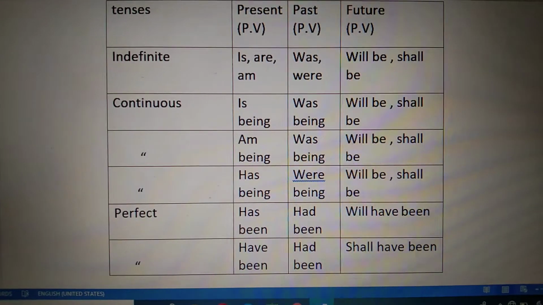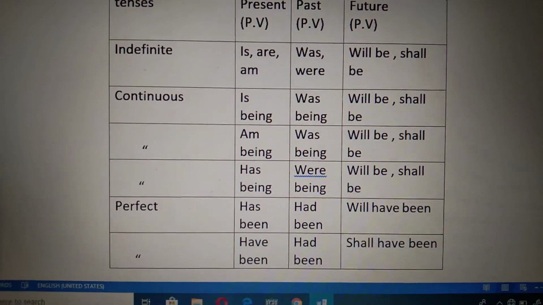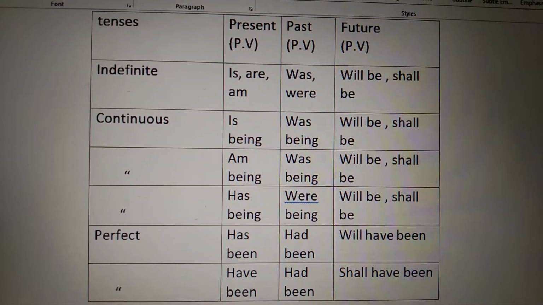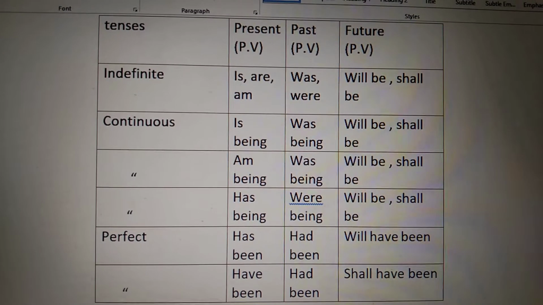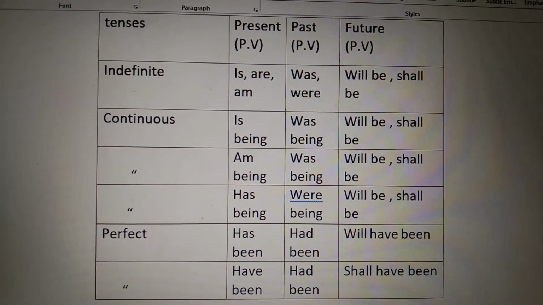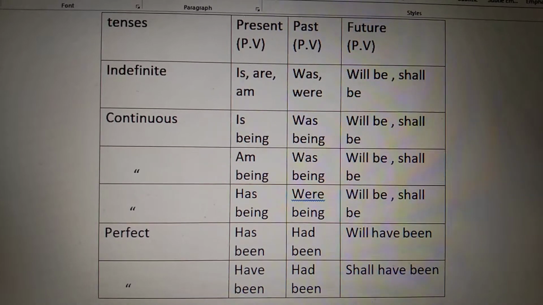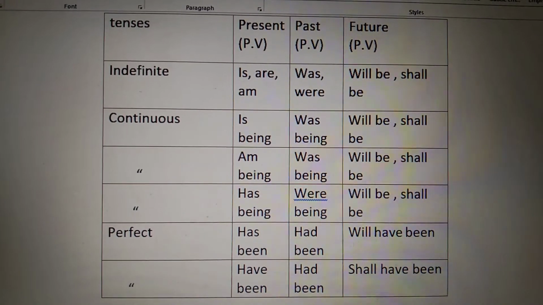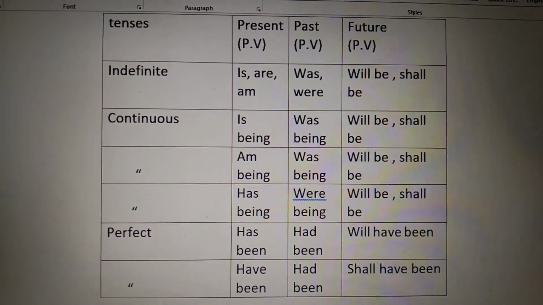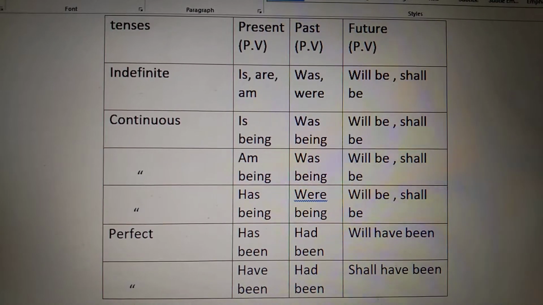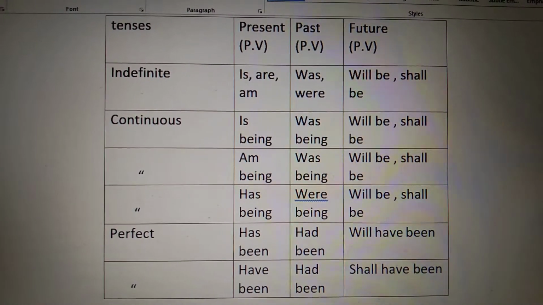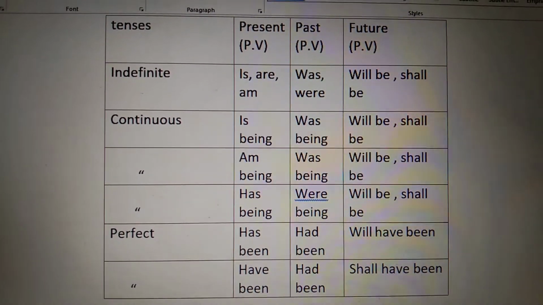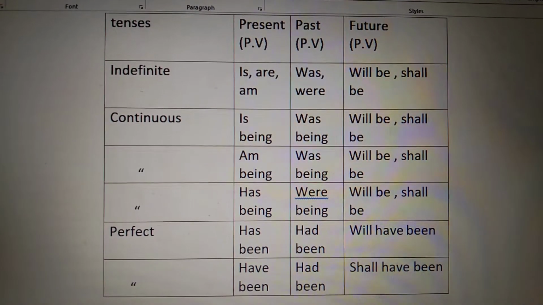Now next is continuous tense. In continuous tense, we add being, B-E-I-N-G. We use being with the third form of the verb. In present continuous, it is being. In past continuous, it is was being, and in future continuous, it will be and shall be, with the first form and ing, the present participle. Is being, am being, was being, were being, will be, shall be.